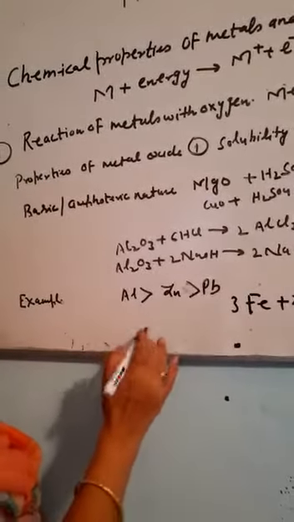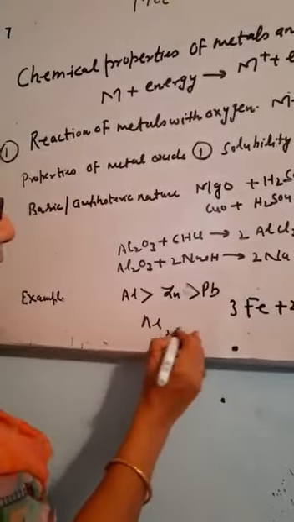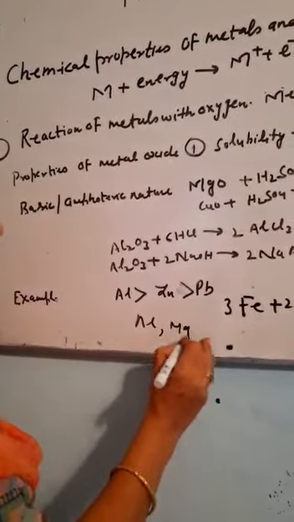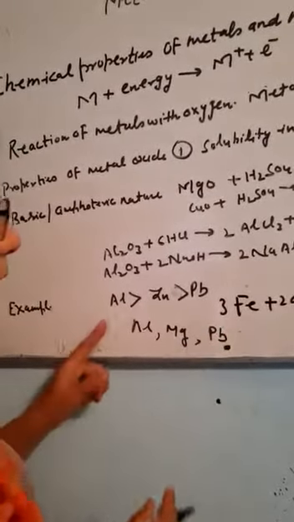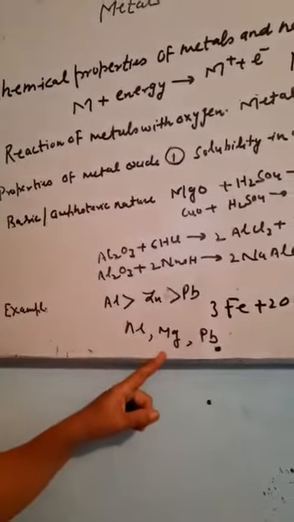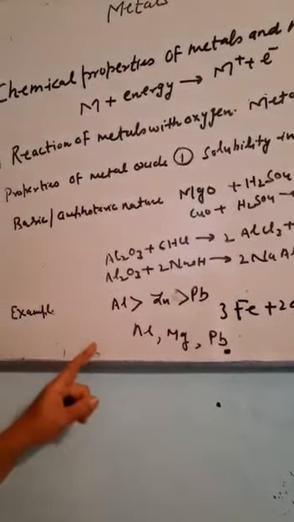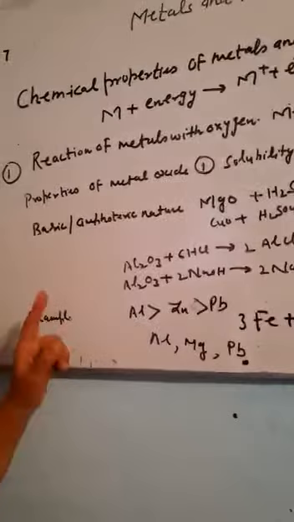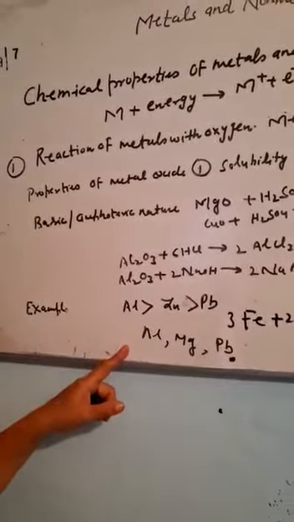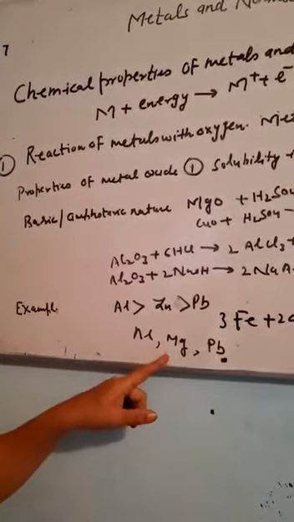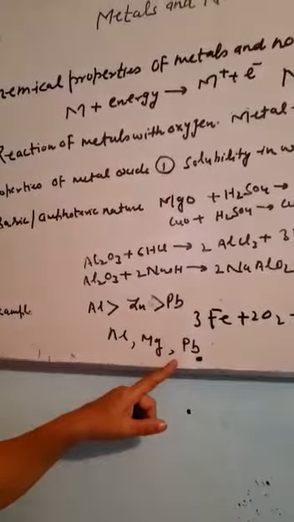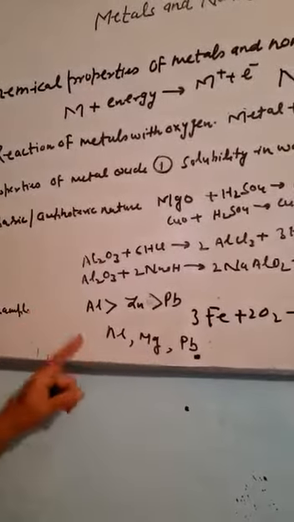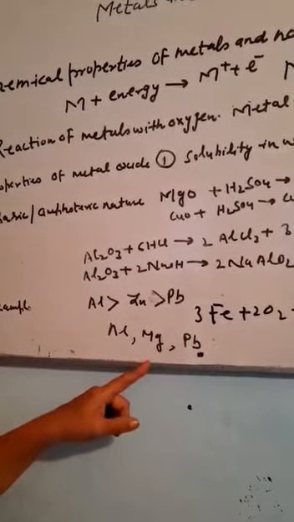If we see aluminium, magnesium and lead, they combine with oxygen to form a protective layer of aluminium oxide, magnesium oxide and lead oxide at the surface. They do not burn in air.